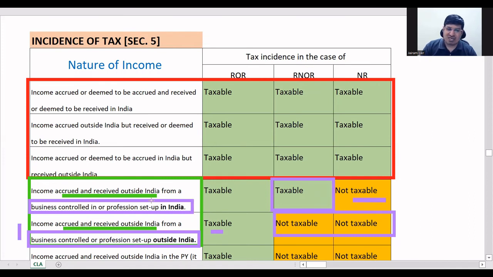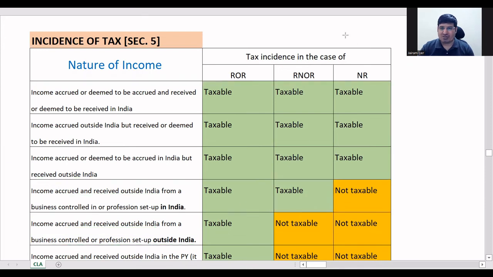Okay, so now here for business, we have made this bifurcation: set up in India, set up outside India, controlled in India, controlled outside India. What about if it is other income, like income from other sources, interest income and all? Such income, if it is accrued and received outside India, then it will fall under this one. Like profession set up outside India.